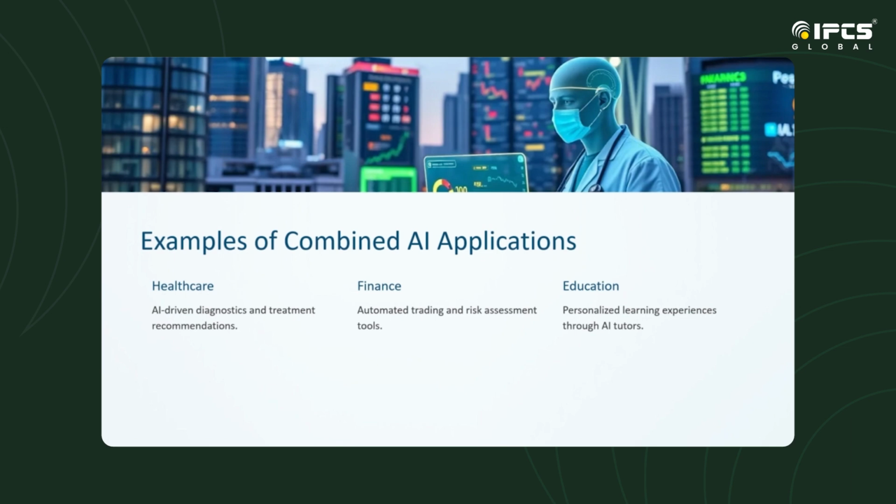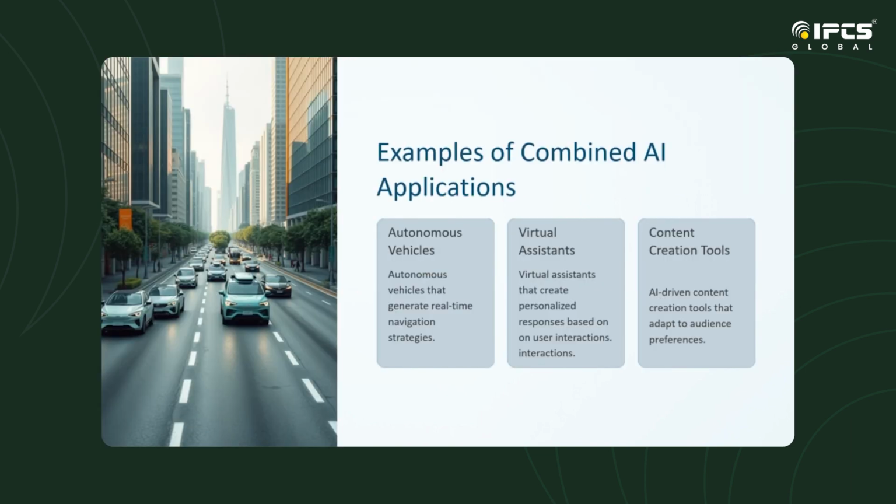Now let's look at some real-world applications where these AI types work together toward AGI. Key industries benefiting from AI integration: education, with AI tutors and personalized learning experiences; healthcare, with AI-driven diagnostics and treatment recommendations; the finance sector, with automated trading and risk assessment; content creation, with AI-powered writing assistants and design tools; and autonomous vehicles, we all know self-driving cars.